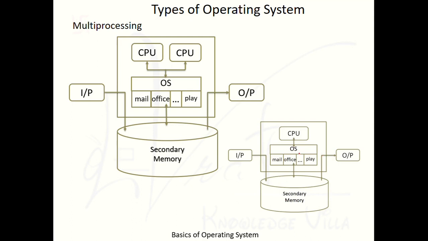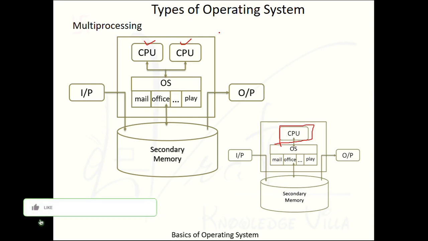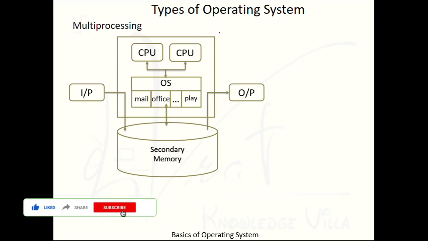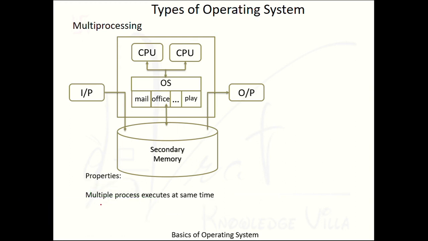Now let's see the structural difference. In terms of multitasking or multiprogramming, there is only a single processor inside the computer system. But in a multiprocessing operating system, we are using more than one processor inside the computer system. That is the key difference. The main property of multiprocessing is that we can execute multiple processes at the same time.